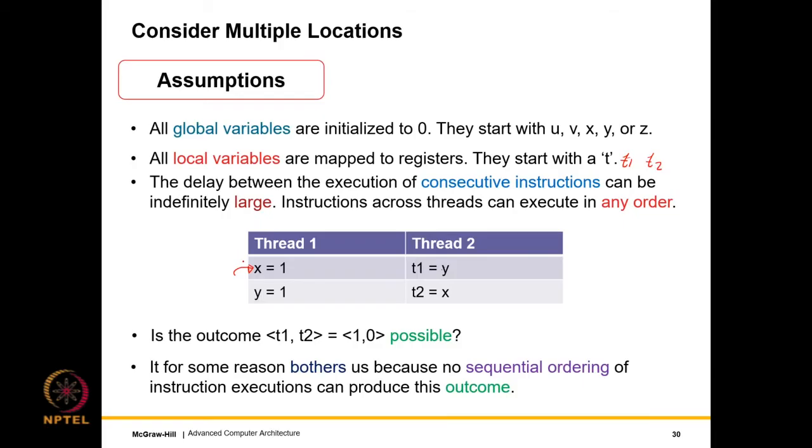The reason we say the difference can be indefinitely large is that the process might context switch after executing x equal to 1, and then some other process may execute for a long time before this one comes back, or the core might get stuck. A lot of events can happen. So we can say that event A happened before event B, or after event B, or we cannot say anything, but we will definitely not use any cycles for the timing.